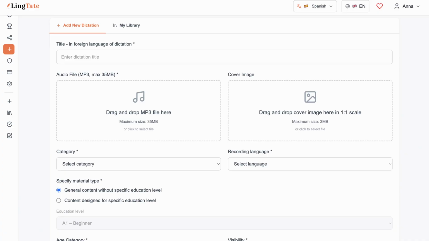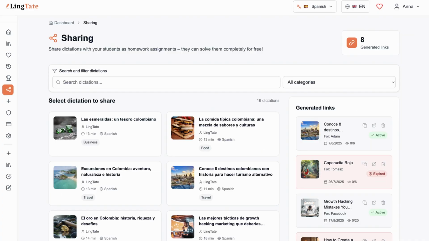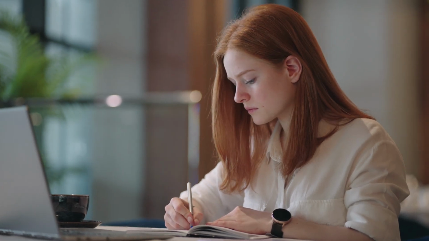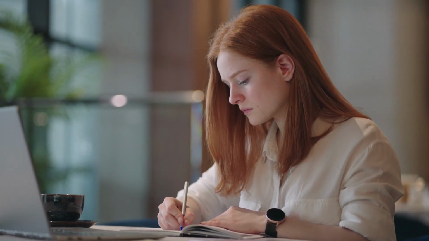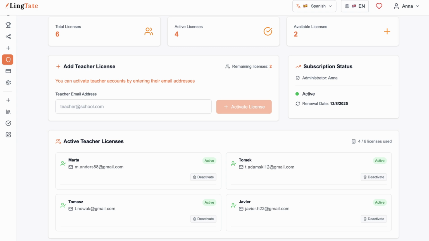And if you're a teacher, tutor, or run your own language school, we've got several additional features for you that let you publish your own dictations as a creator and select any content to assign to your students as homework, completely free. In the case of schools, you can also manage a group of teachers and activate their accounts.